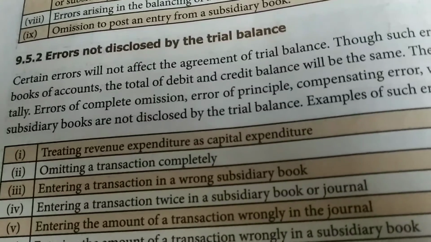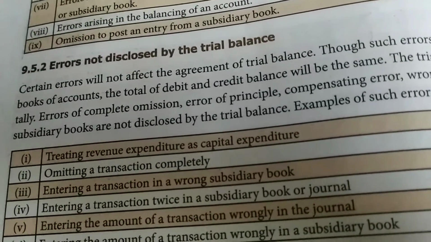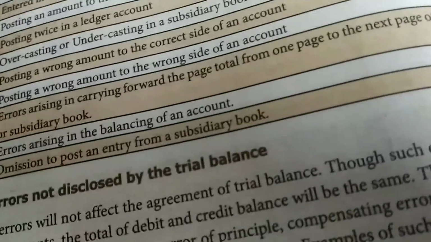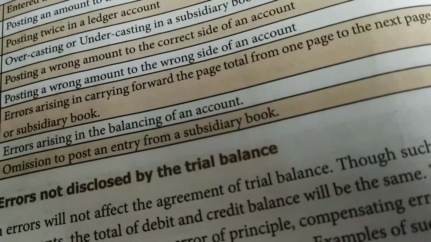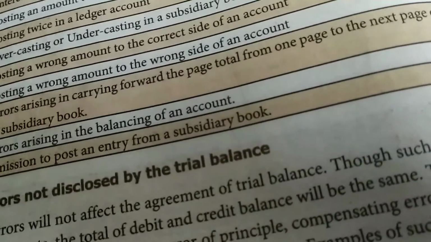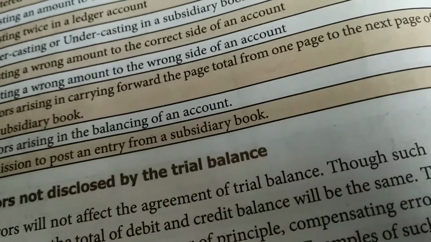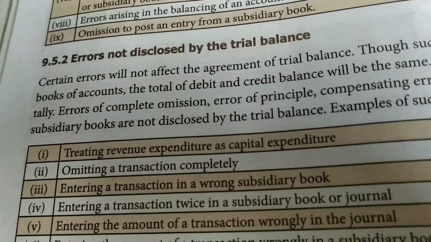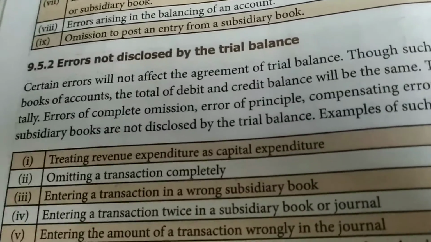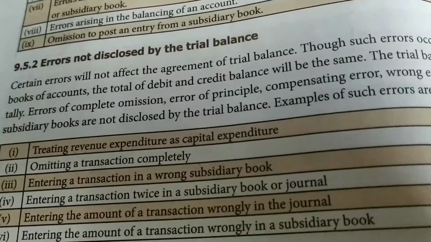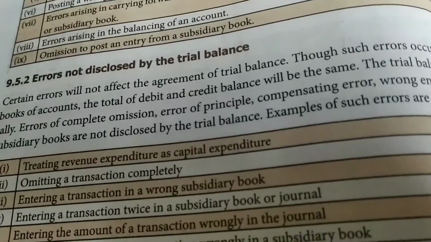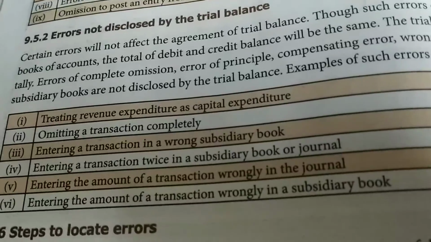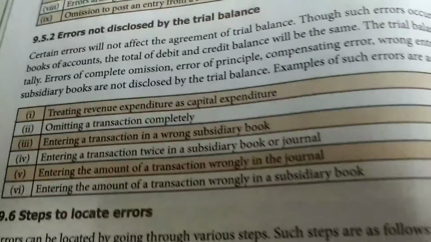When you record a journal twice, it will be posted twice. Debit and the credit will automatically tally. There is no problem. Right? So errors of principle, errors of complete omission, compensating errors and wrong entries of subsidiary books or journal are not disclosed by the trial balance. Able to understand, children?